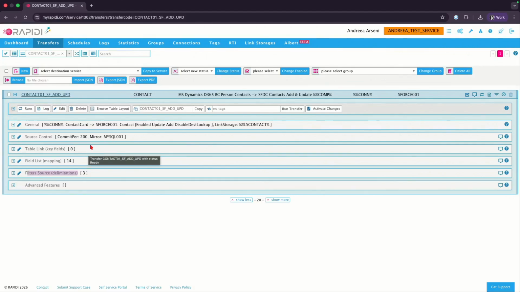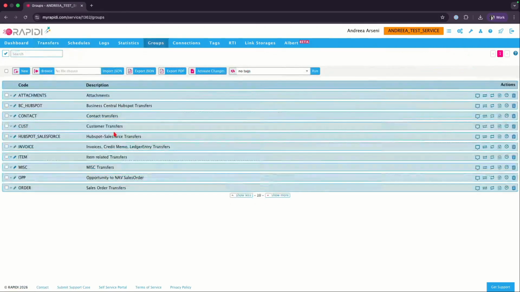Of course, like I said, we'll have time to go through this one by one and explain in later sessions. So then we have groups. So the groups, you can create them like we have in this case, so that you gather all your transfers. So if you have customer related transfers, you just create a group called customer and you put them together. So it's a way to organize everything that you have running on your integration.